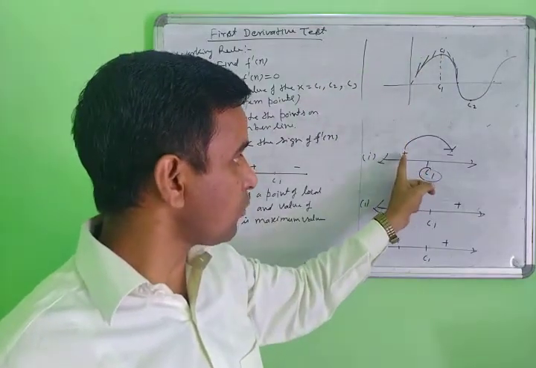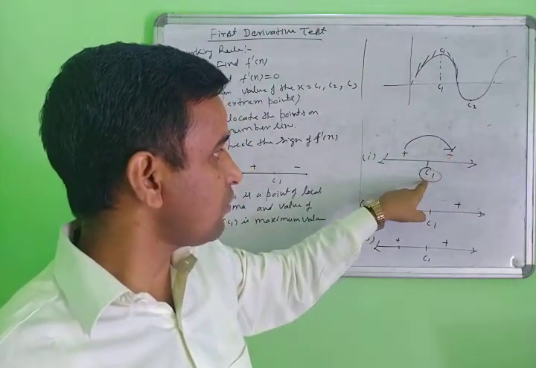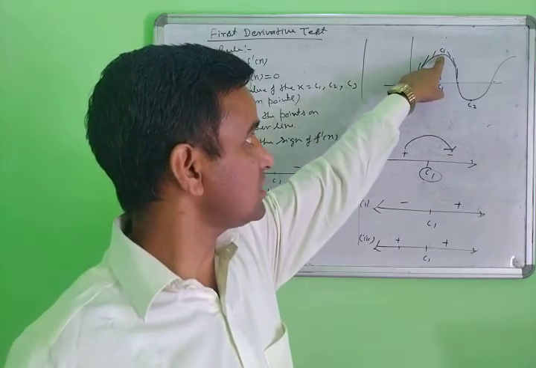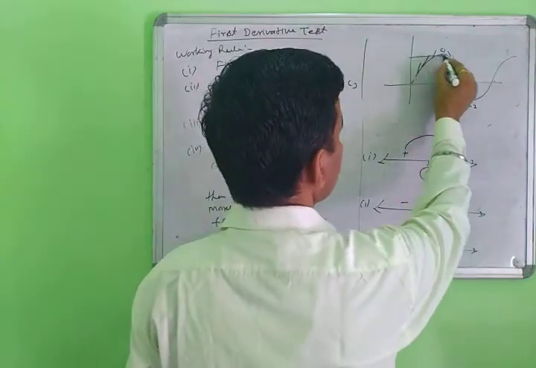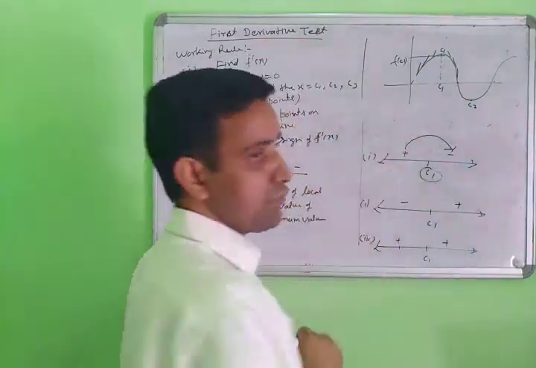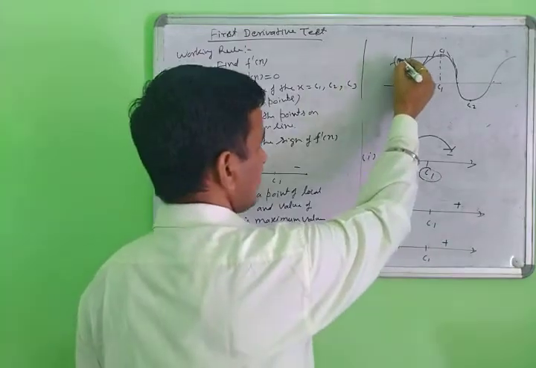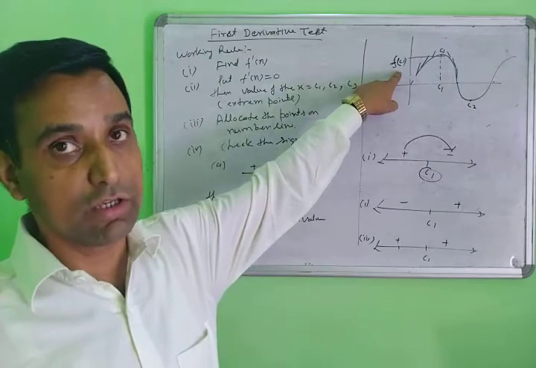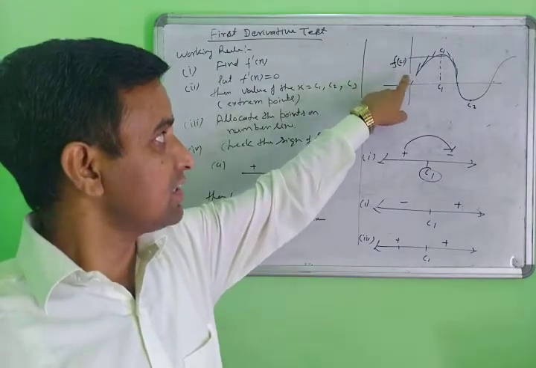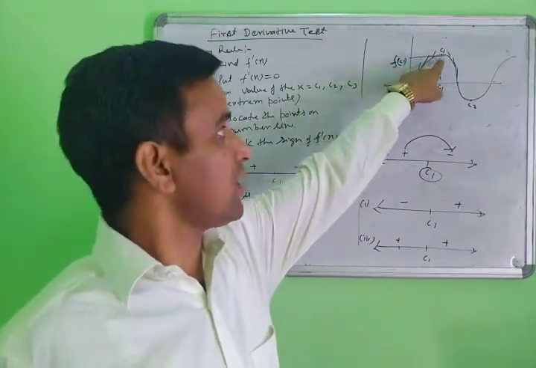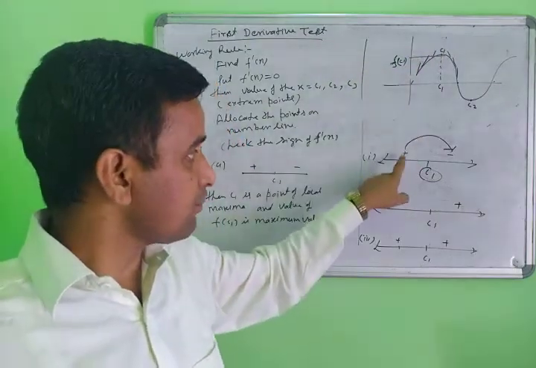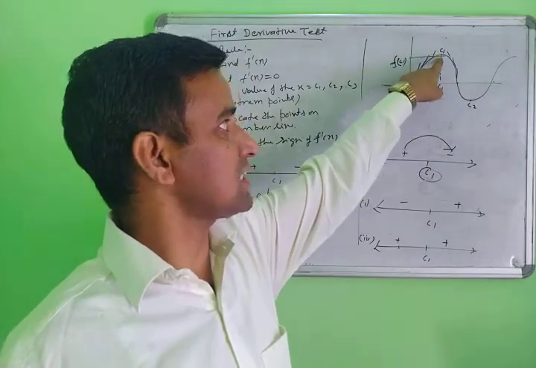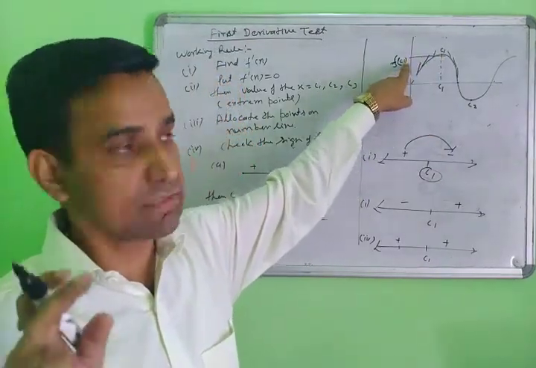When the sign converts from positive to negative, then C1 is called the maxima point. And then you find the value at C1. At this point, this is called the maximum value, f(C1). Don't write f dash here; this is f(C1), not f dash. This point has the maximum value because the sign converts from positive to negative. This point is called the maxima point, and this value is called the maximum value.